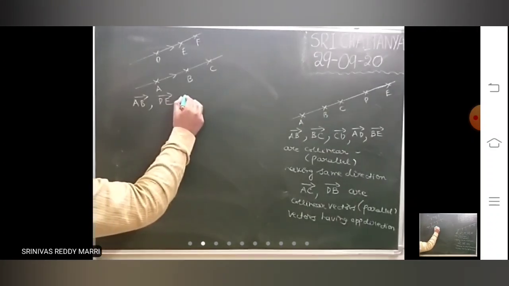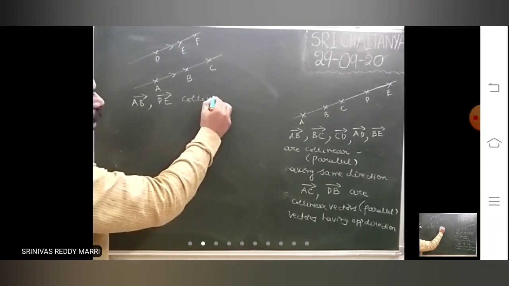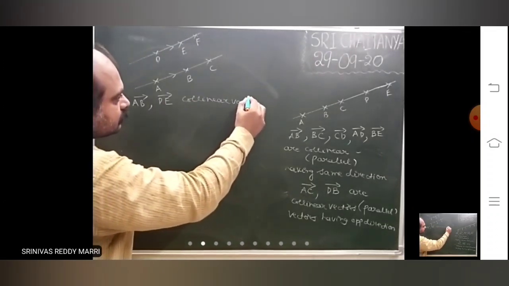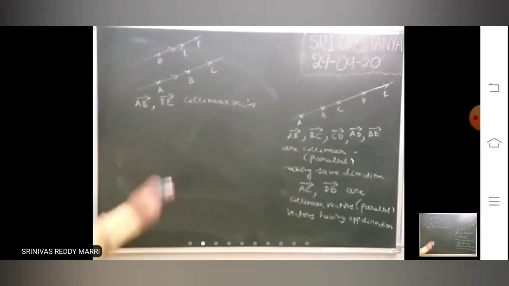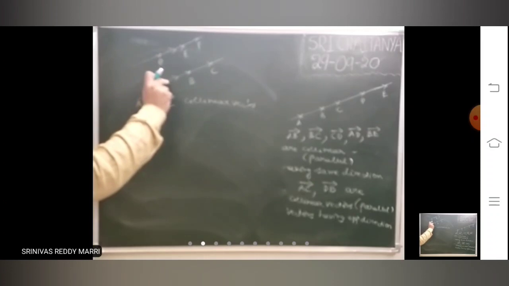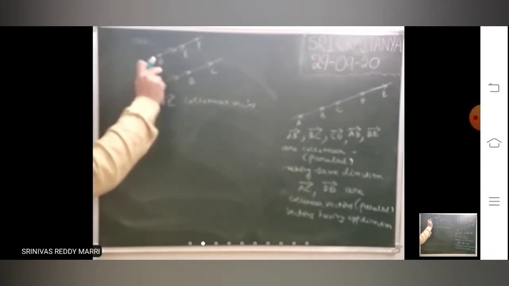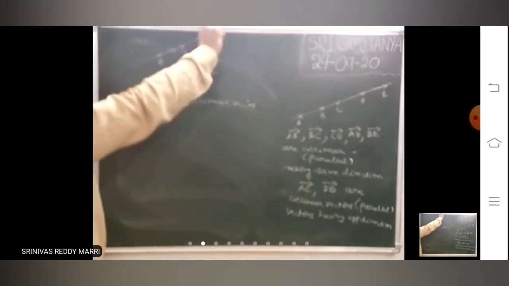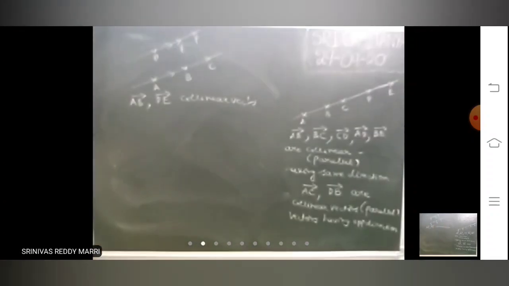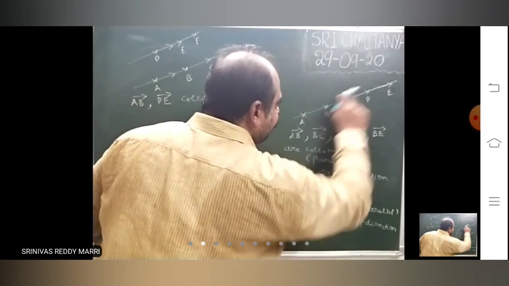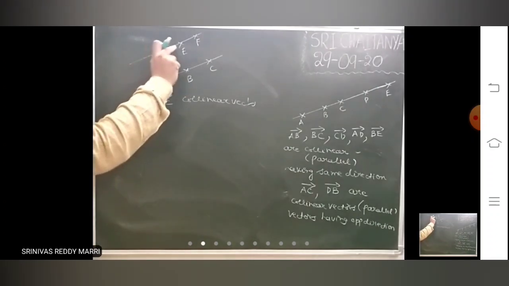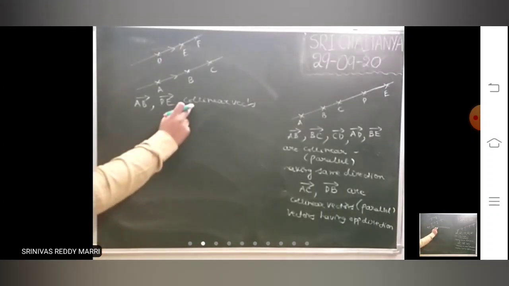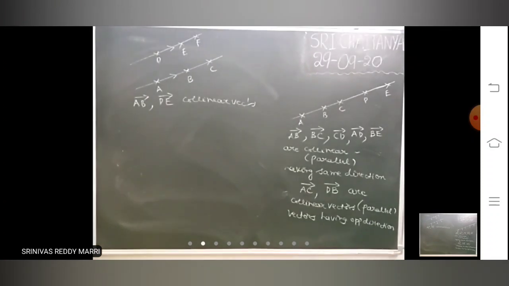These are also collinear vectors having the same direction, but their lines of action are parallel. Earlier they had the same line of action; here they have parallel lines of action. Of course, AB bar and DE bar have the same direction, therefore they are called collinear vectors.